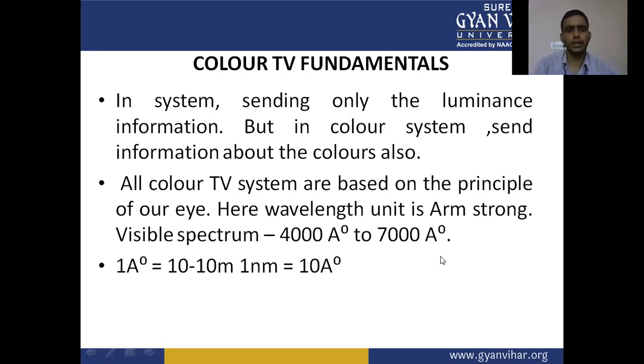All color TV systems are based on the principle of our eye. Here, the wavelength unit is the Angstrom. The visible spectrum is 4,000 Angstrom to 7,000 Angstrom. This is the range of the visible spectrum of our eye. So 1 Angstrom equals 10 to the power minus 10 meter, or 1 nanometer is equal to 10 Angstrom.